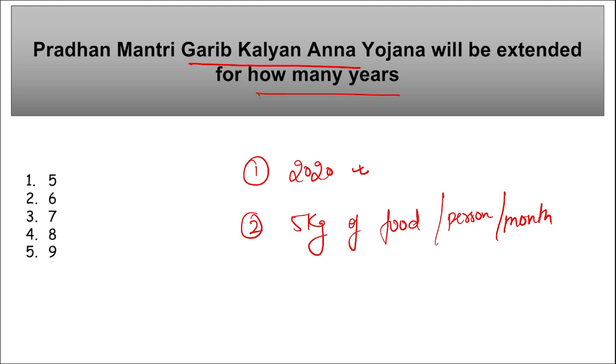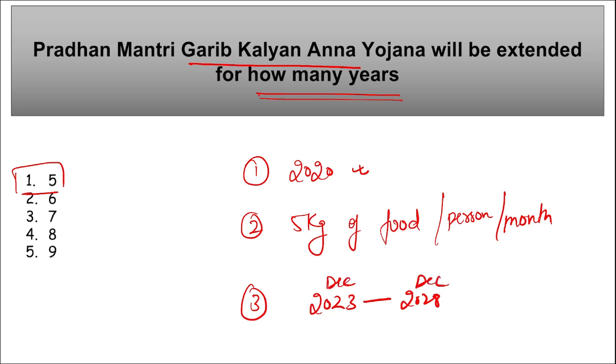Now the question asked here is, for how many years has this scheme been extended? So this scheme has been extended for 5 years, and now it will run from 2023 till 2028. Correct? It has been extended from December 2023 till December 2028.